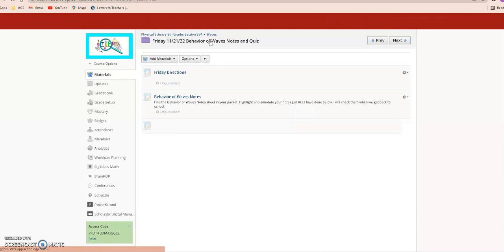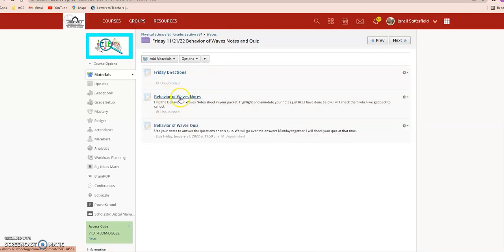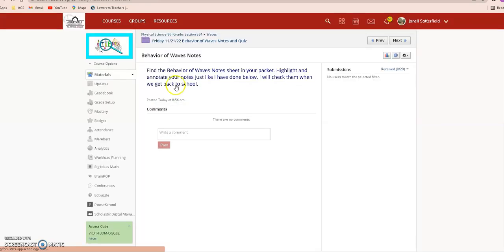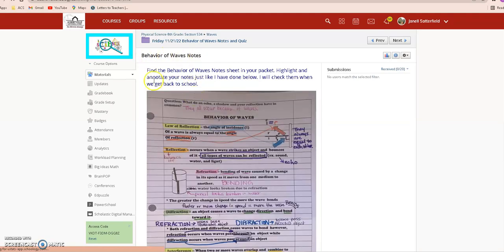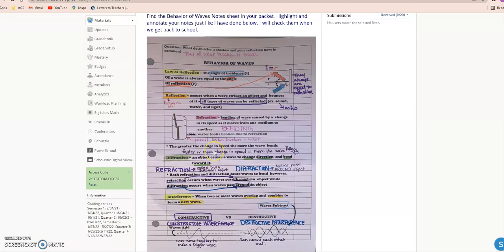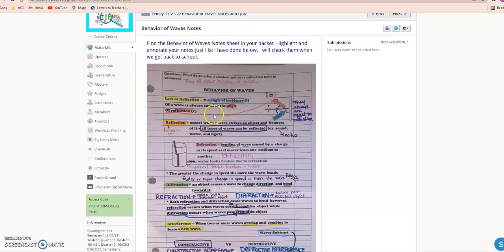Then the second thing is your notes, Behavior of Waves Notes. Click on that assignment. This will be the next page in your packet, and at the top, the title says Behavior of Waves Notes. This says, find the Behavior of Waves Notes sheet in your packet. Highlight and annotate your notes just like I have done below. I will check them when we get back to school on Monday. So I'll put a picture of how I highlighted and annotated my notes.